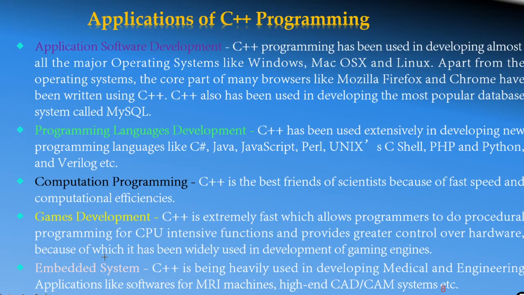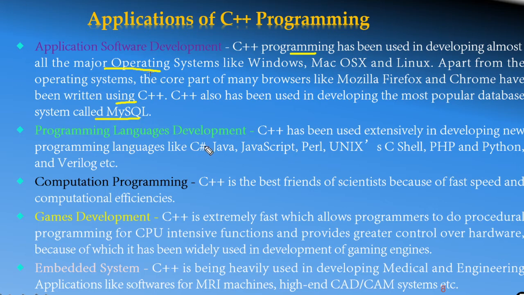Different applications of C++ are, first, application software development. With the help of C++ programming, almost all the major operating systems like Windows, Mac OS X, and Linux are developed. Apart from this, a core part of many browsers like Mozilla and Chrome has been written using C++. It is also used in developing the most popular database system, MySQL. So with the help of C++, we can develop browsers, different operating systems, and many things.